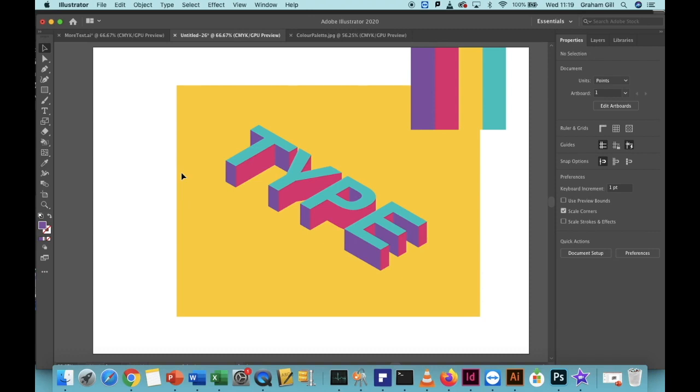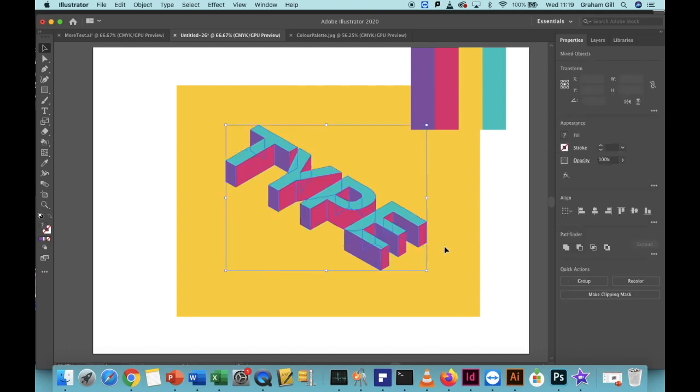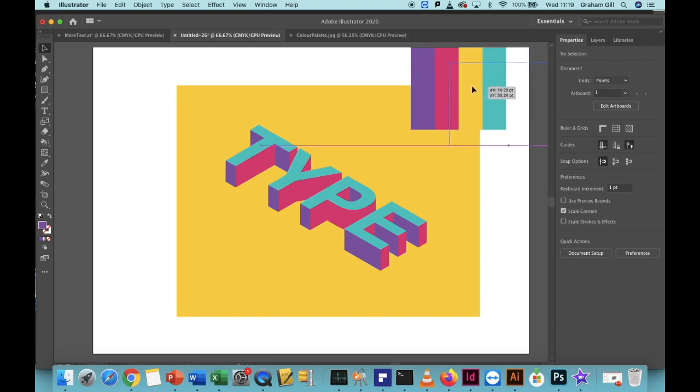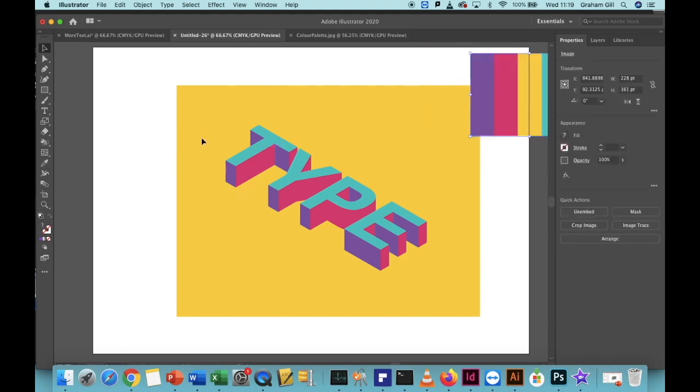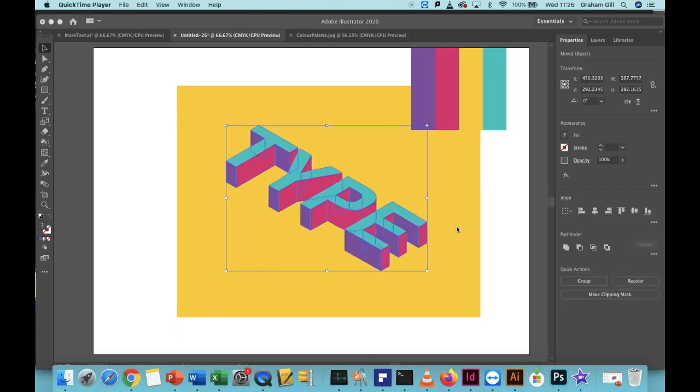We're going to add one last effect to finish off the 3D look to this lettering. With the selection tool clicked, drag a rectangle around the lettering. Be sure you don't cross over the colour palette by mistake. You could, if you want to, simply move the colour palette out of the way. Now click, drag and highlight around the lettering.